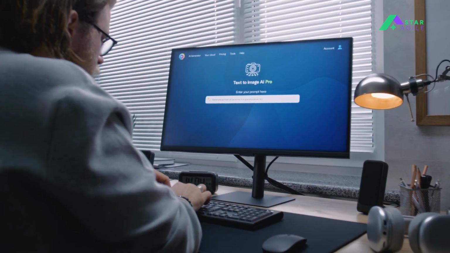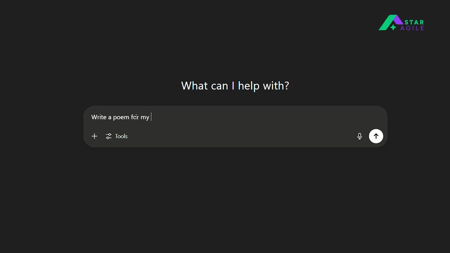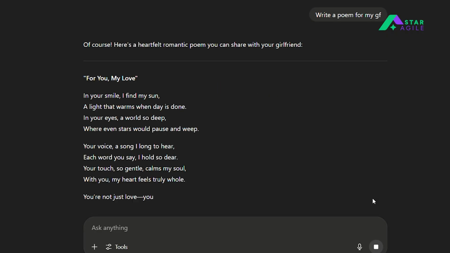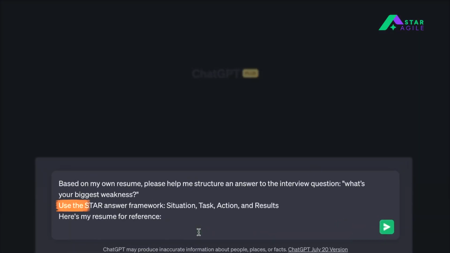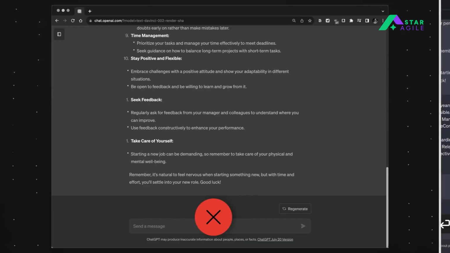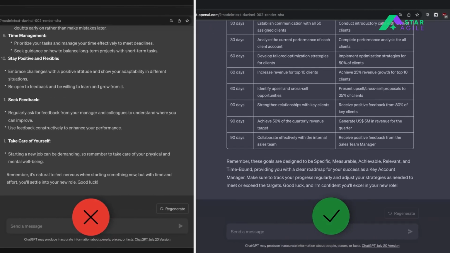90% of the people are using AI wrong and they don't even know about it. Most of the users type a random question into tools like ChatGPT, get a generic response, and think that's all AI can do. But the real power of unlocking AI's true potential lies in the art of prompt engineering. It's the craft of designing inputs that can generate precise, creative, and business-ready outputs.